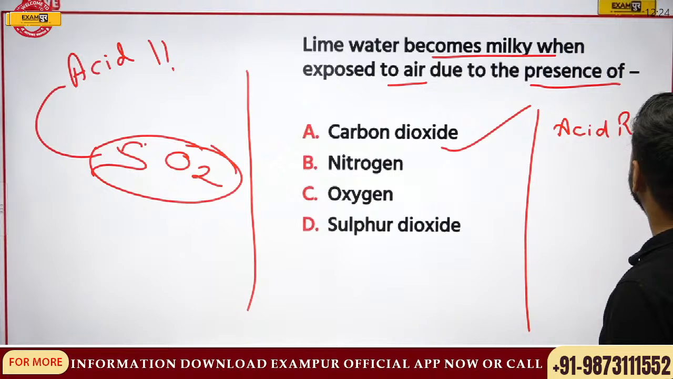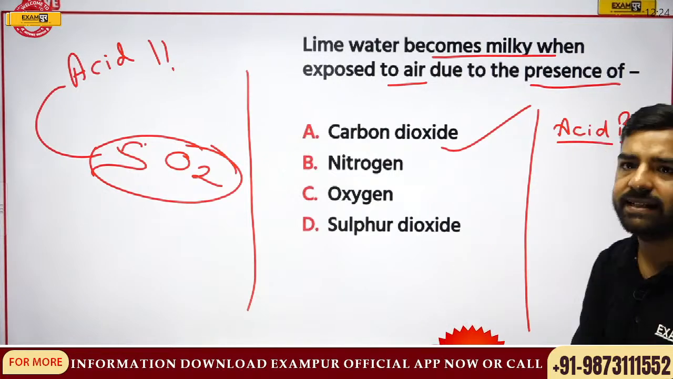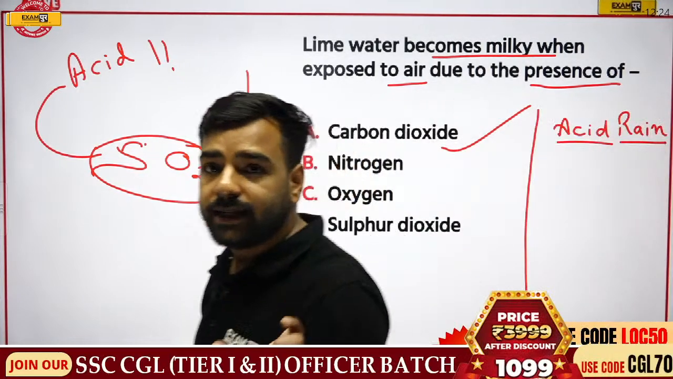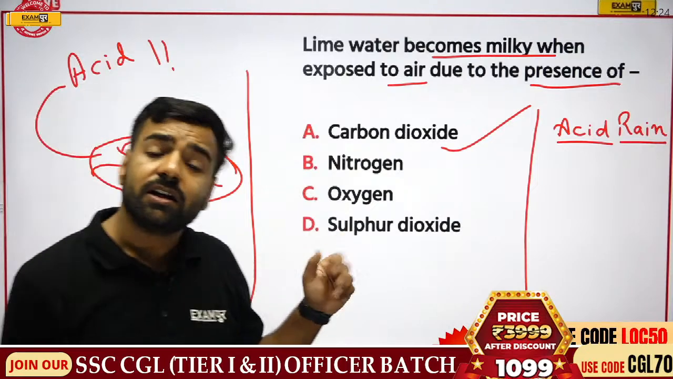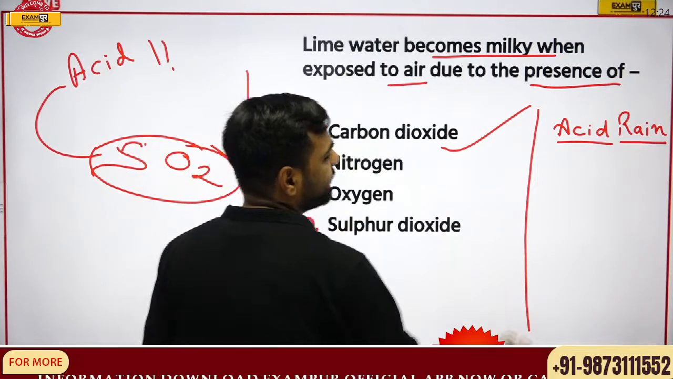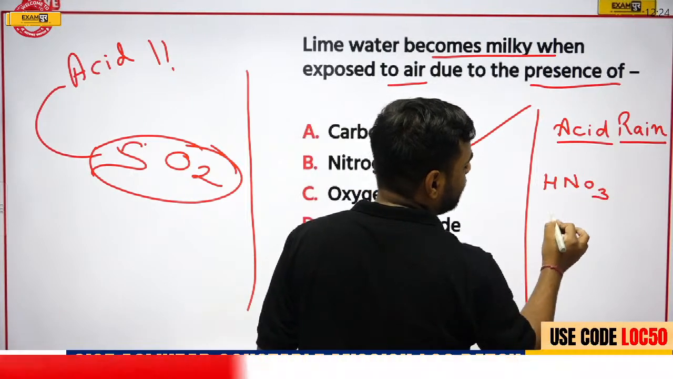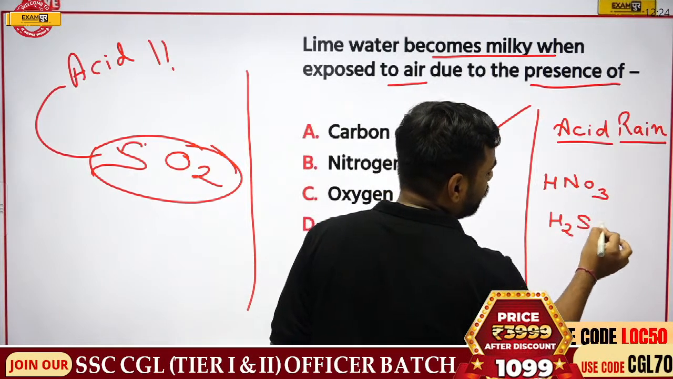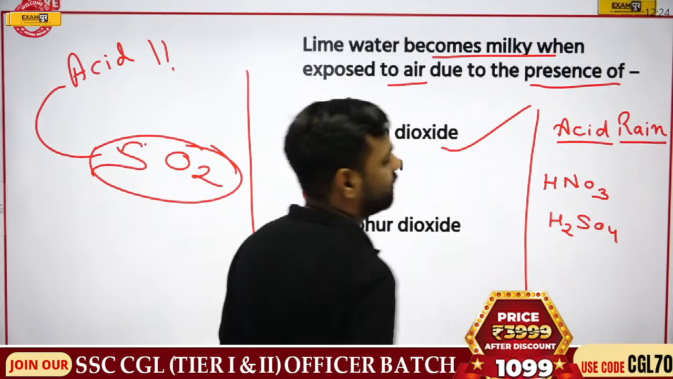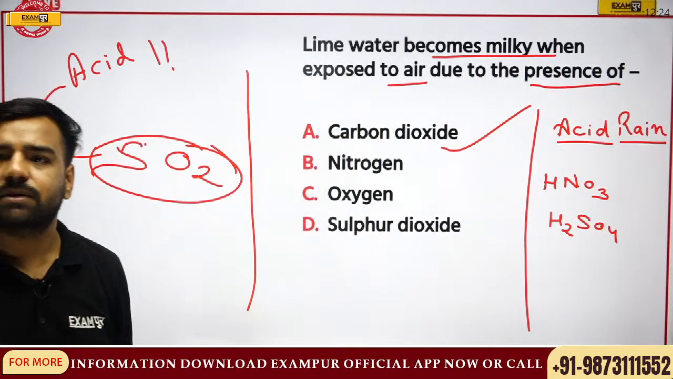Acid rain, from the name itself, is clear. In the rain, there is an acid present. Now, what kind of acid? This acid may be HNO3. What is HNO3? Nitric acid. Or it may be H2SO4, that is sulfuric acid. Now, how does it actually come about?